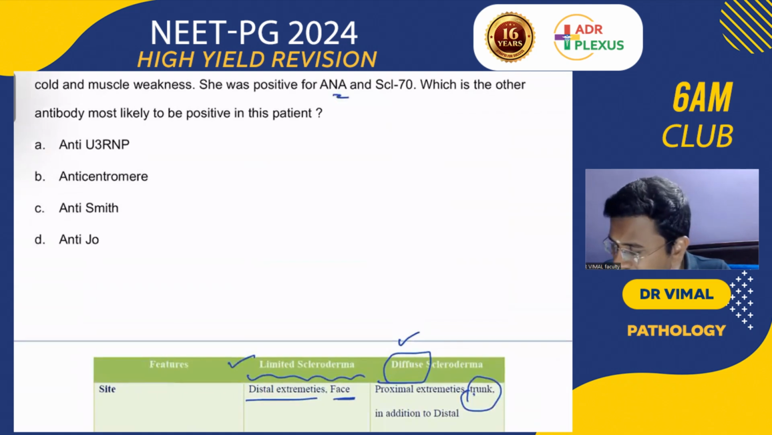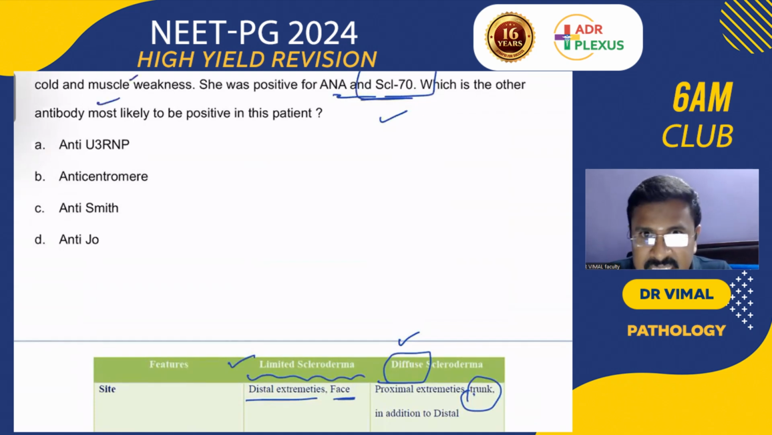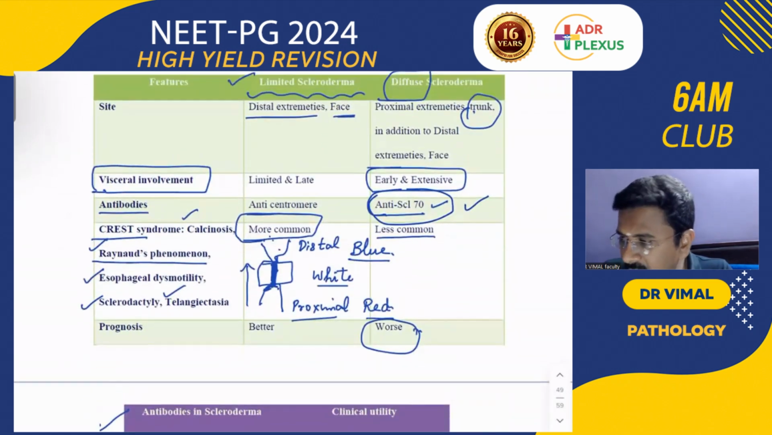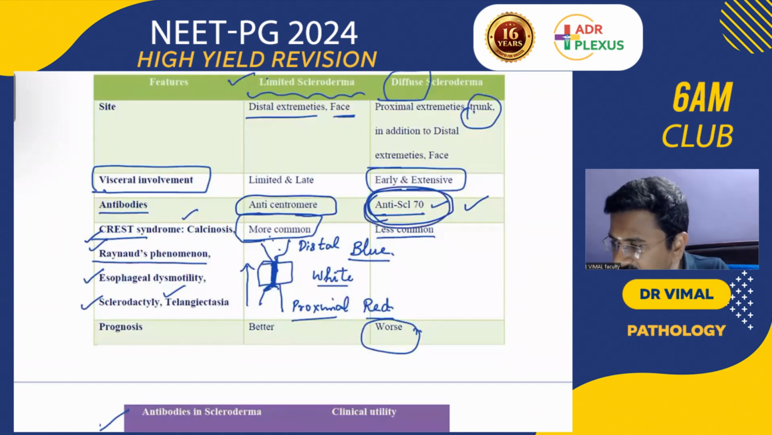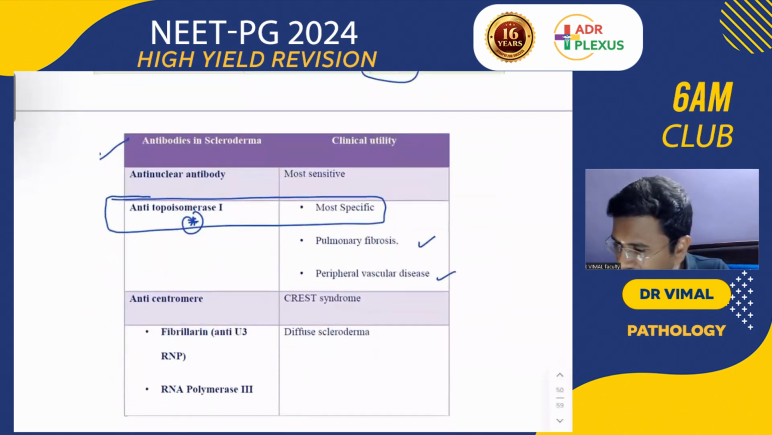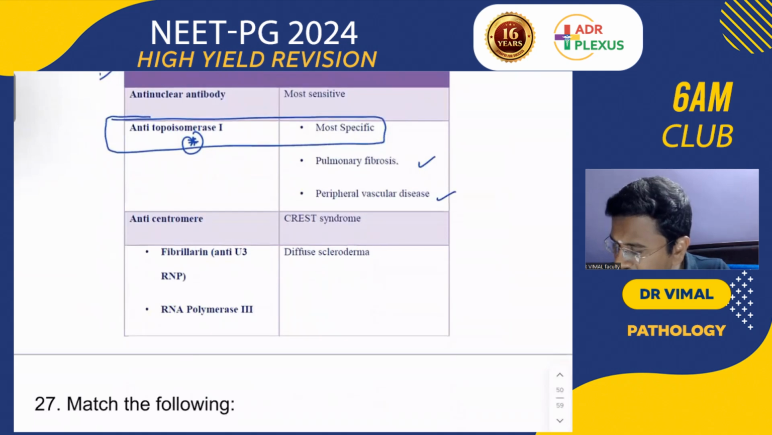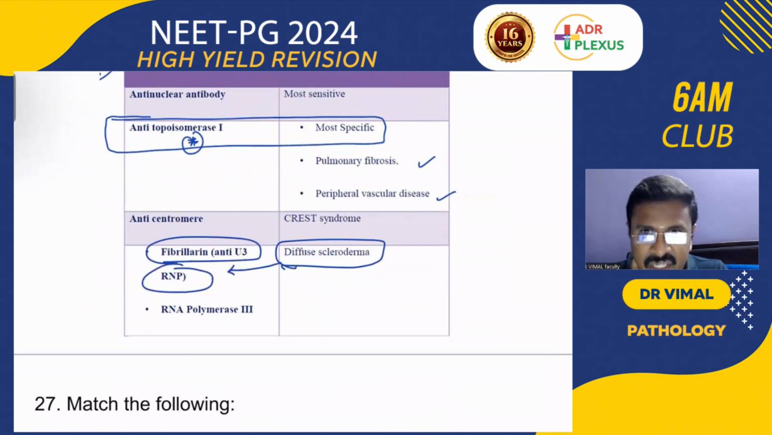Note down this. Here they have shown SCL70, though the patient is having all these symptoms, there is positivity for SCL70. CREST syndrome, limited scleroderma, is usually positive for anticentromere. Anti-SCL70 is positive in diffuse scleroderma. Okay, so in diffuse scleroderma, the positivity is fibrillarin, anti-U3 RNP. So please remember the catch here.